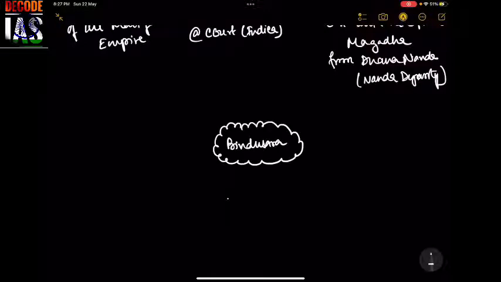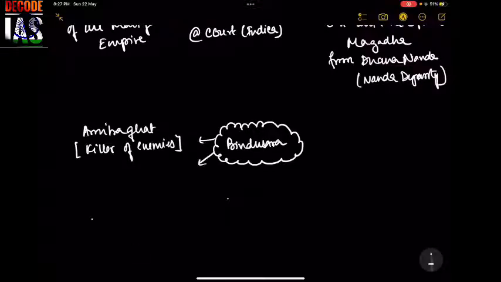Now, a few things about him are important. Number one, he is known as Amitraghata, that means the killer of enemies. That means he wasn't a follower of Buddhism because he believed in violence. So he was a follower of Ajivika, who believes in Niyati.